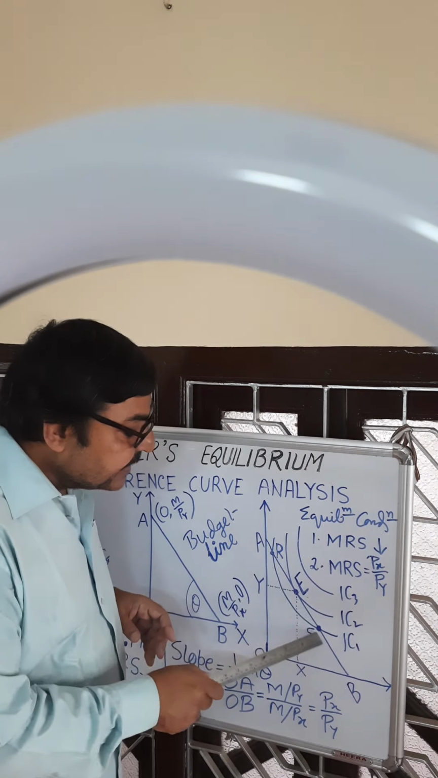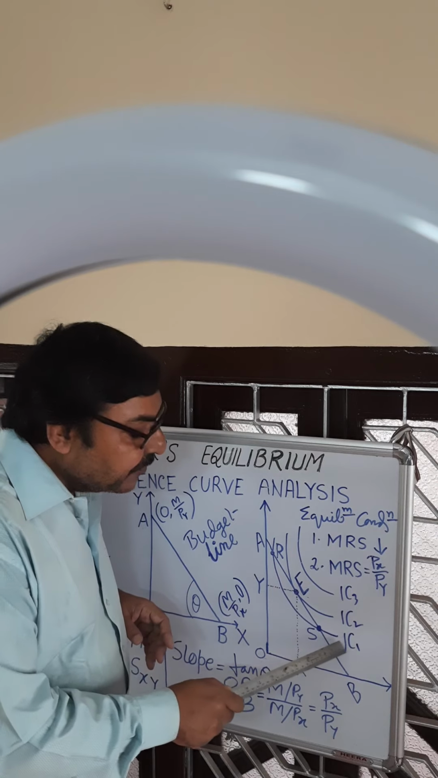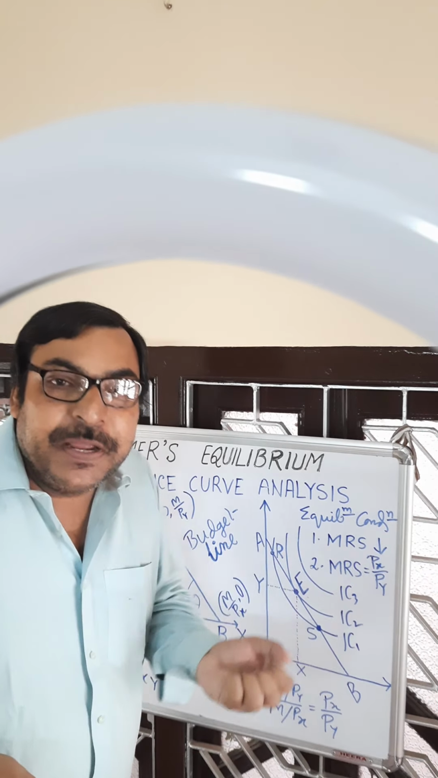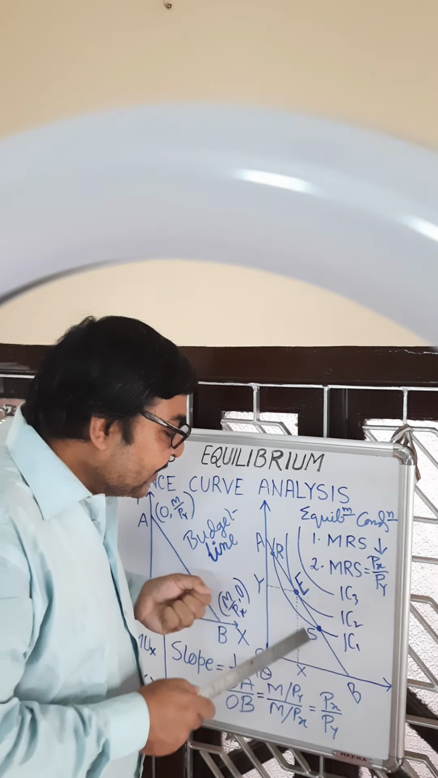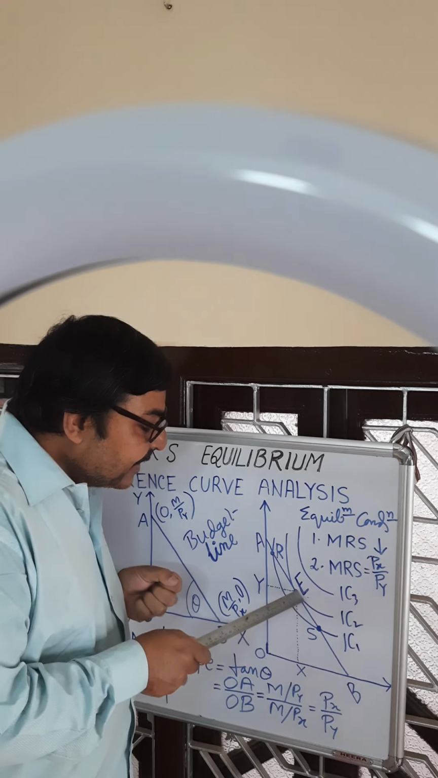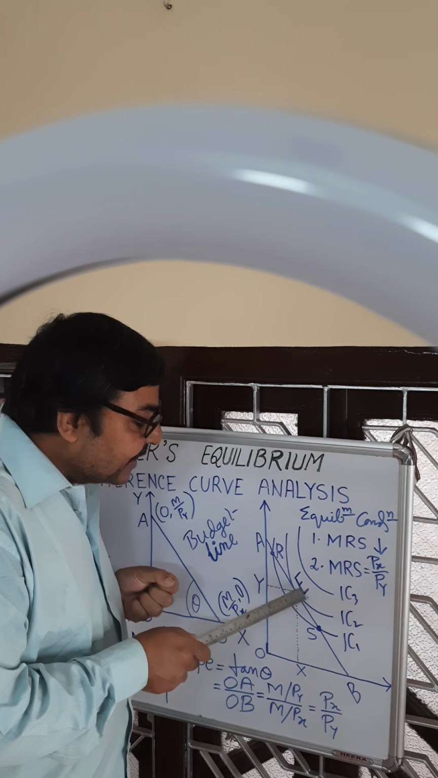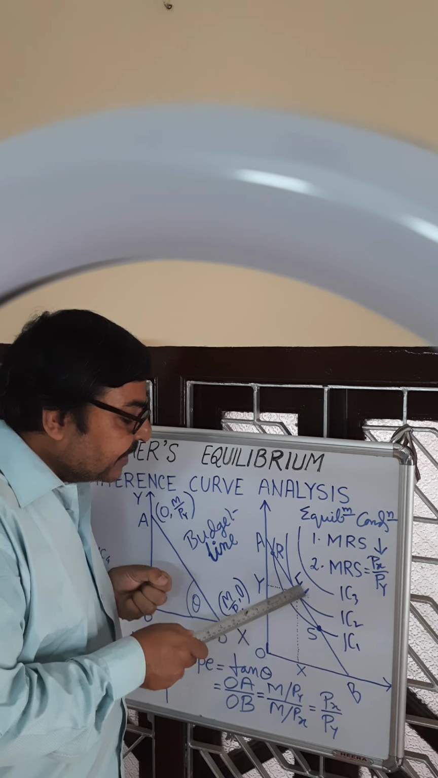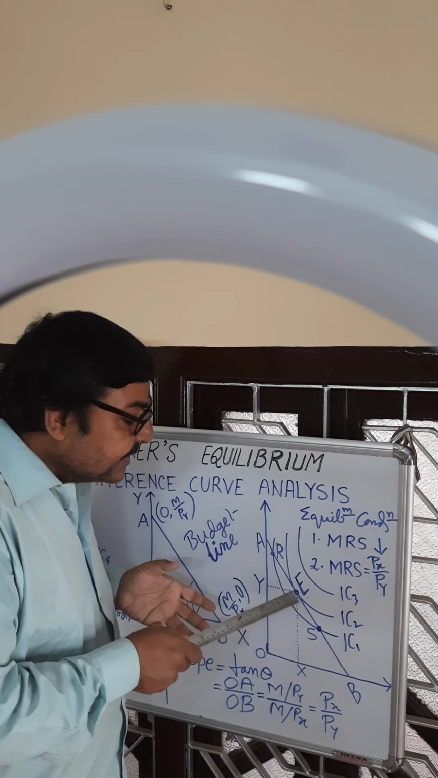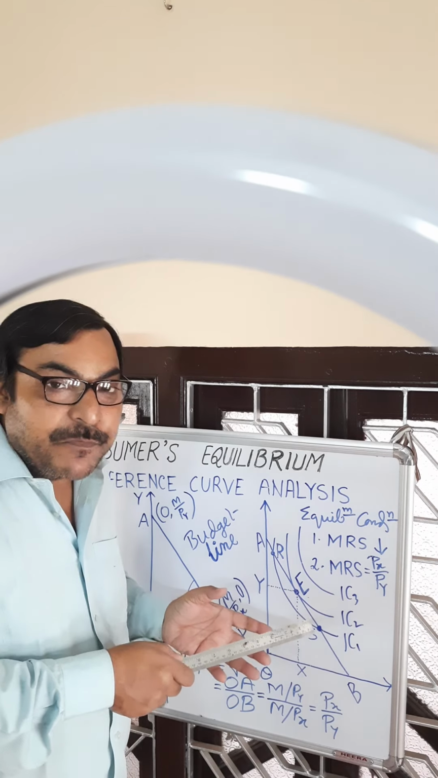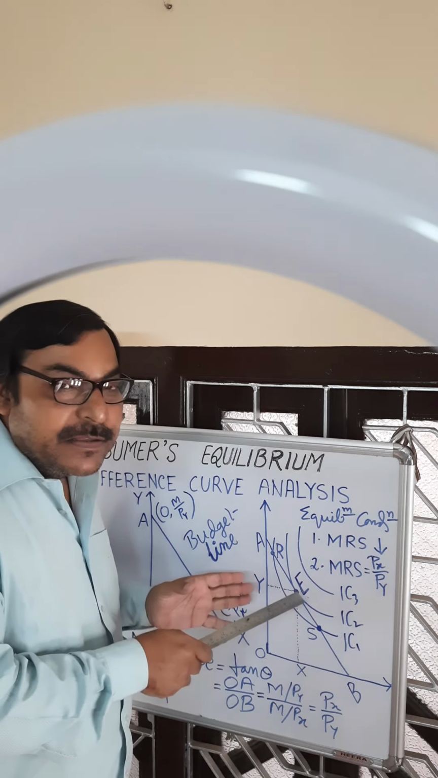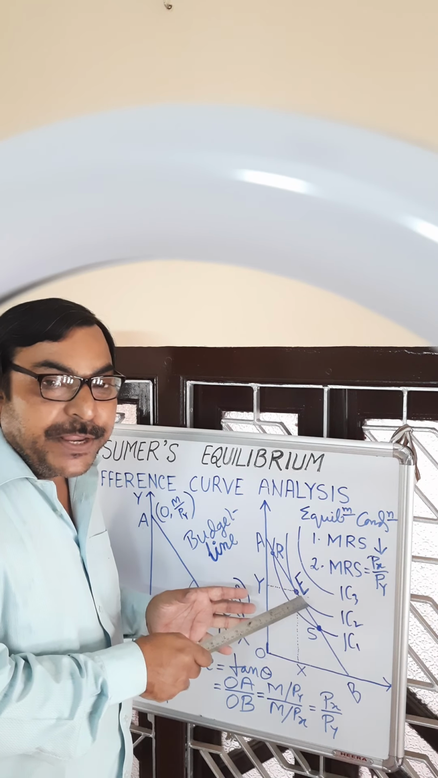See, R and S both are lying on a lower indifference curve. Consumer prefers a higher indifference curve to get higher satisfaction. So the higher indifference curve is IC2, and only point E is touched on this indifference curve, where there is a tangency, where there is an equality in the slope of the indifference curve and budget line. So this is the consumer's equilibrium point.